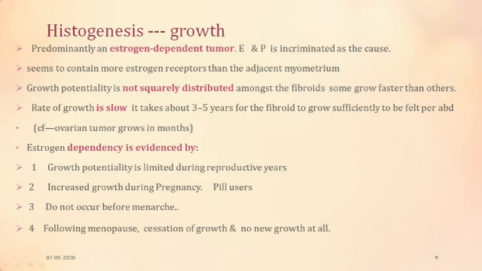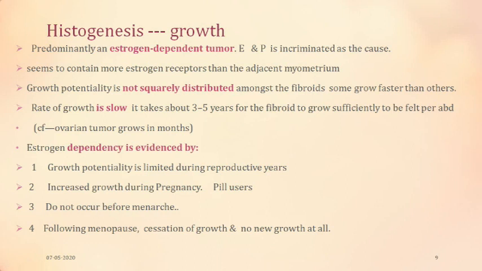So predominantly the fibroid is an estrogen dependent tumor. The estrogen and progesterone both are taken as a cause, but more so estrogen receptors are there. It has also been seen that the growth is not squarely distributed among fibroids, and therefore in a single uterus you may get fibroids of various sizes.